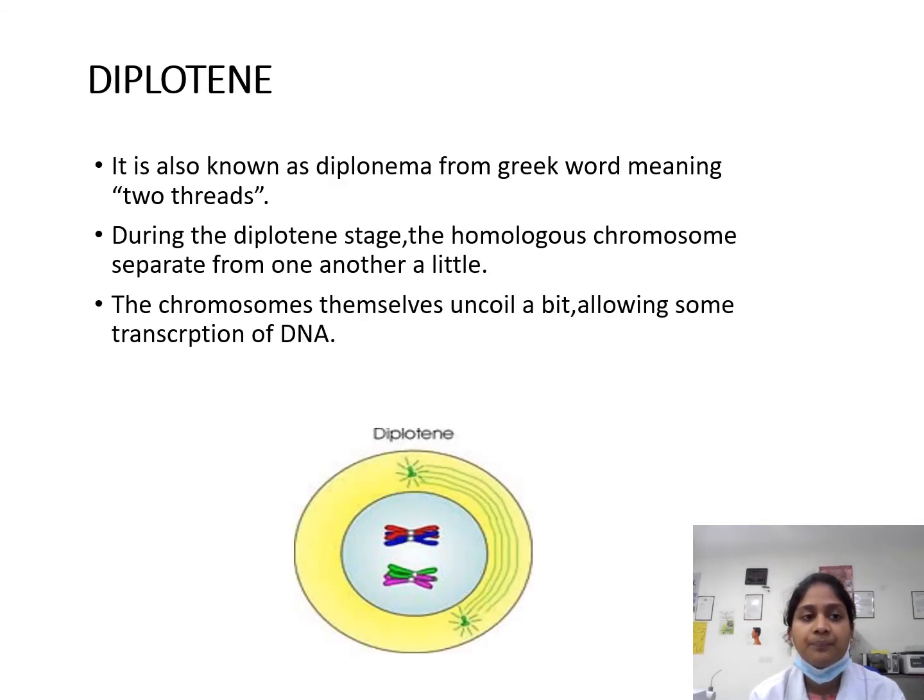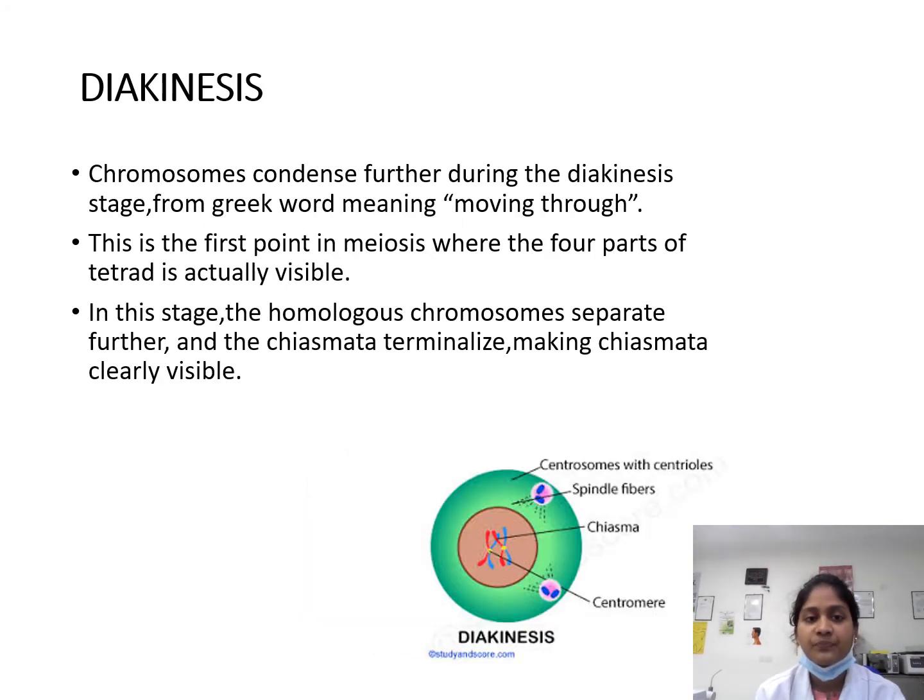Next, coming on to the diplotene stage. It's also known as diplonema, from the Greek word meaning 2 threads. During the diplotene stage, the homologous chromosomes separate from one another a little. The chromosomes themselves uncoil a bit, allowing some transcription of DNA.